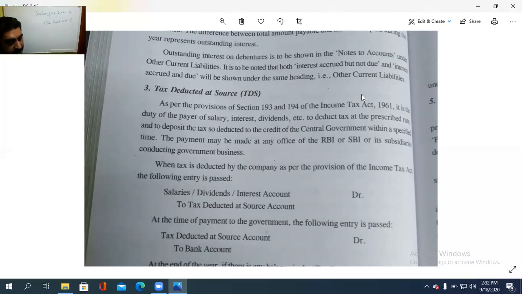And after that, at the time of paying to the government, this account is to be debited and bank is to be credited, because it is going from our account to the central government's account. So in such a case, at the time of payment, tax deducted at source debtor to bank account.